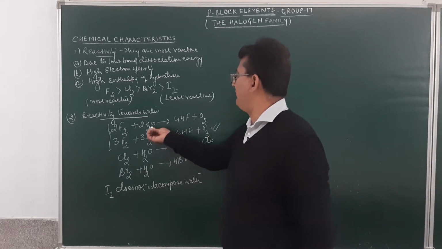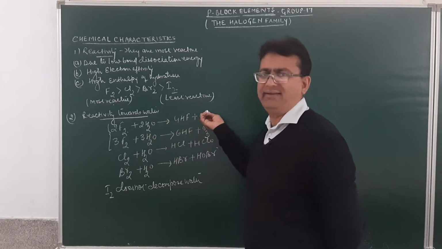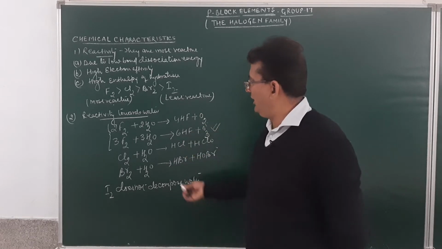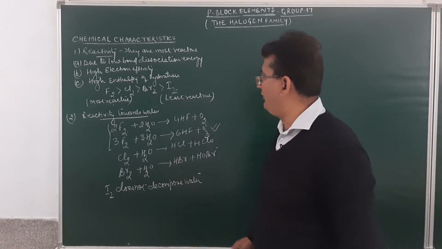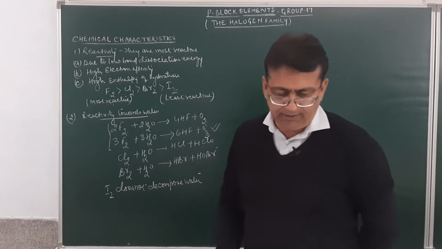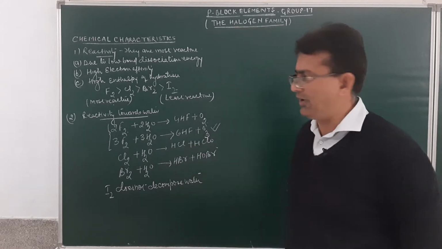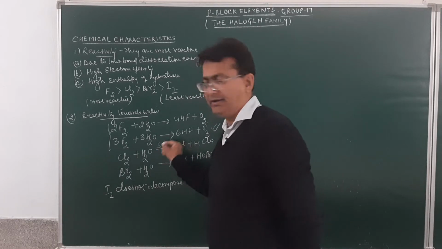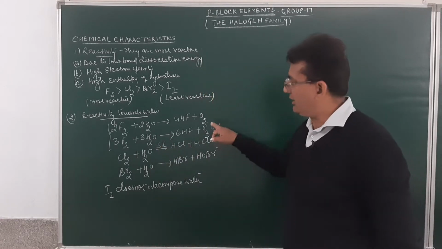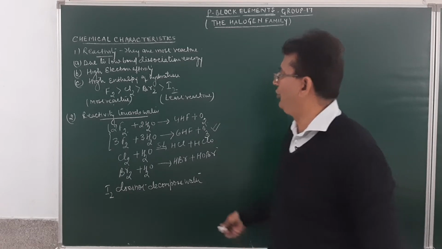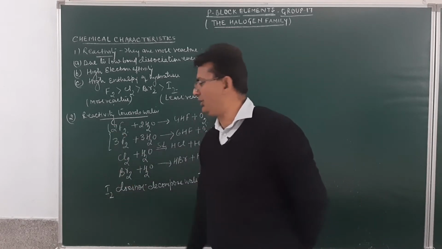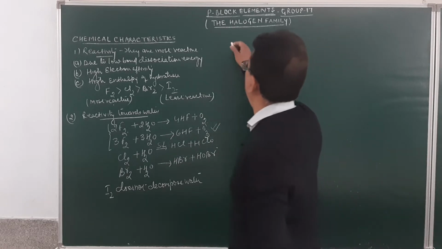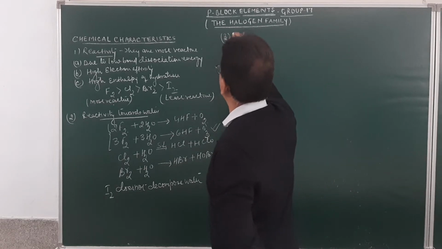Fluorine decomposes water into hydrofluoric acid and oxygen, or hydrofluoric acid and ozone. Chlorine when dissolved in water forms chlorine water, which is a mixture of HCl and HClO. Chlorine decomposes water in the presence of sunlight. Similarly, the reactivity of bromine is again less. So fluorine is more reactive than chlorine, than bromine, than iodine. Now the third property is reactivity towards hydrogen.